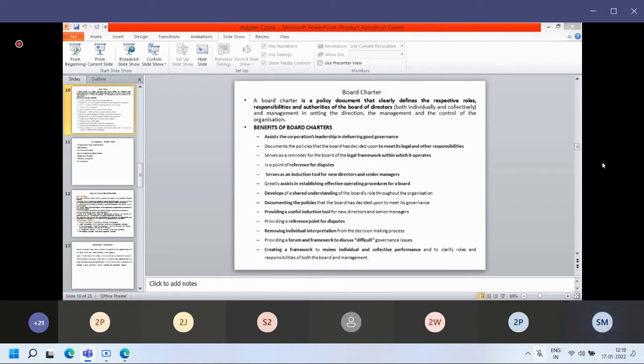So the recommendation for the appointment, maybe removal, or reappointment of the external auditor can be the responsibility of the audit committee. It must also keep a close check on the external auditor's independence and objectivity.